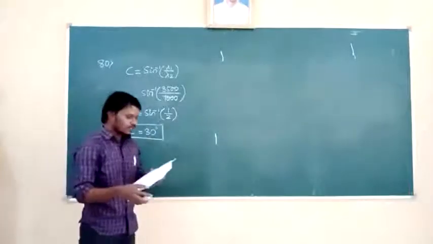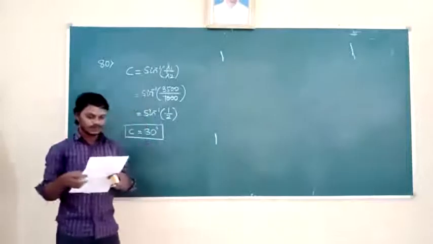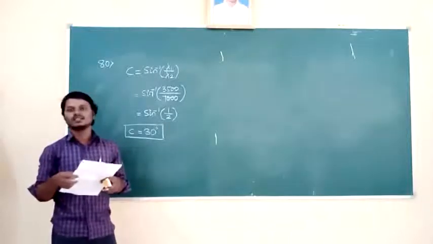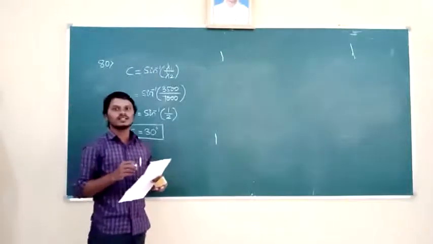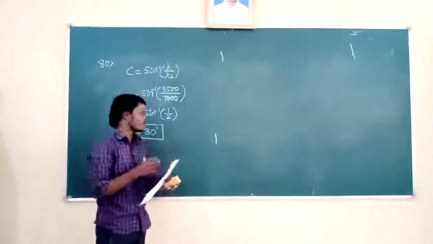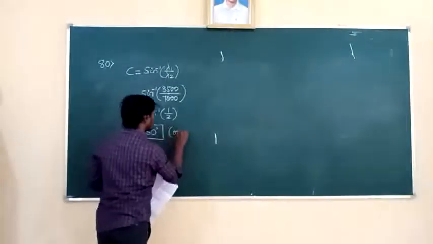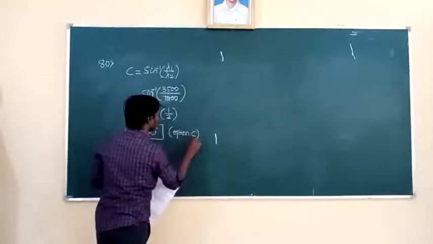So 4 options are given. First option is 60 degree. Second option is 45 degree. Third option is 30 degree. And the last option is 15 degree. Among them, which is the right option here? So the third option is right. That is how much? 30 degree. It is option C. Option C. Then next.